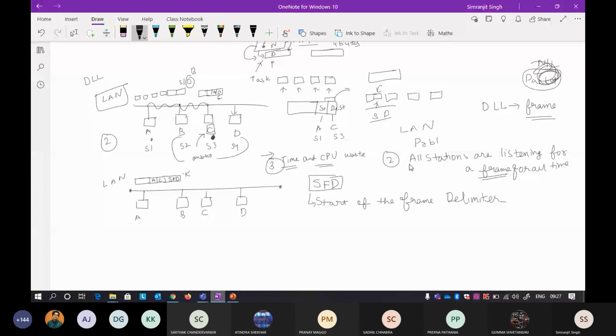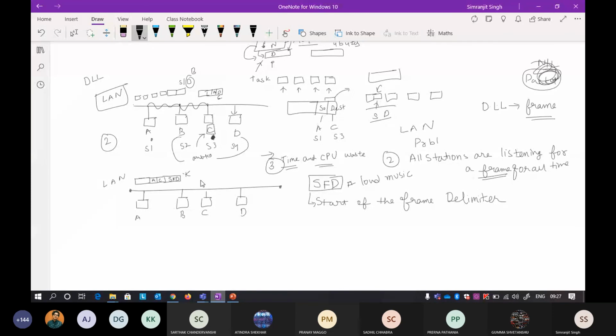Suppose it is like when you enter a darbar with music like "Azimo Shan Shehenshah", and all stand up because the Badshah is entering. What happens is that when the start of the frame delimiter occurs, all the stations wake up, and they start listening on the wire to see which packet is sent and which is meant for which one.